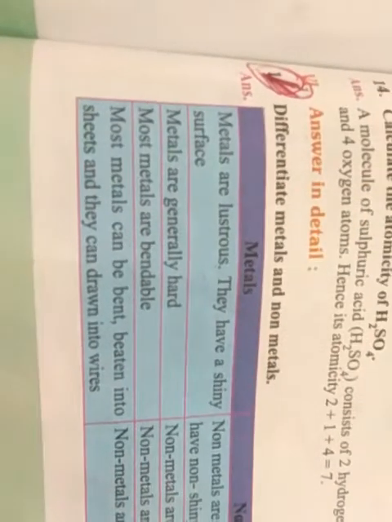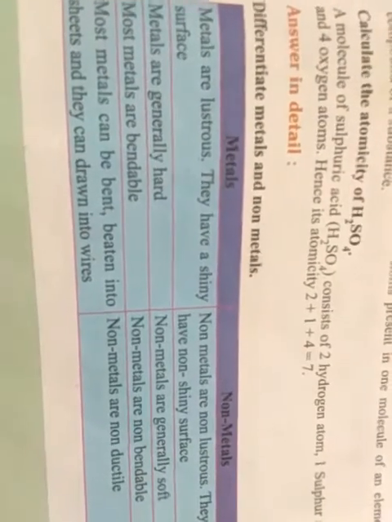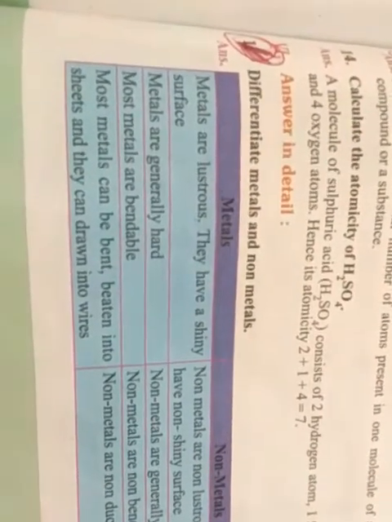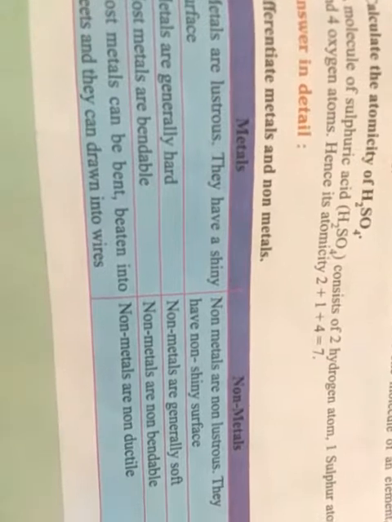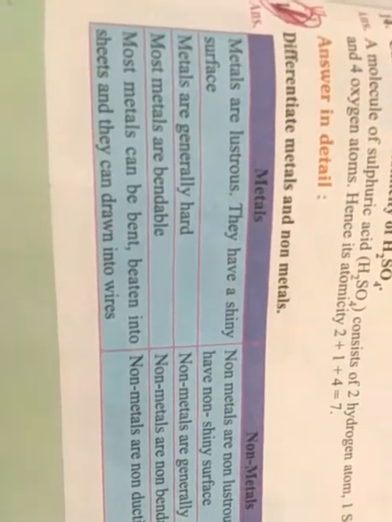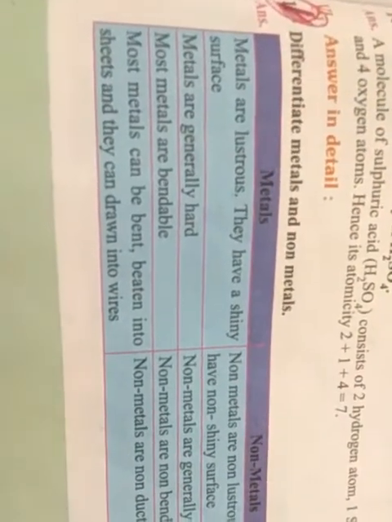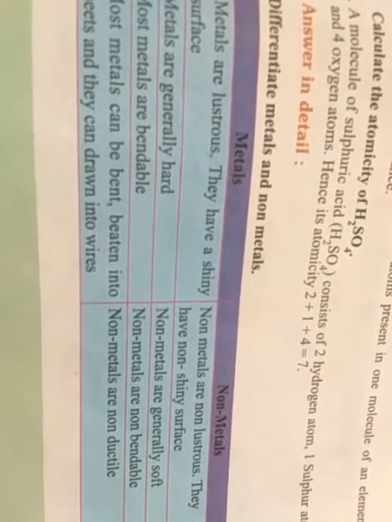Second point, metals are generally hard, while non-metals are generally soft. Most metals are malleable, non-metals are non-malleable. Most metals can be bent, beaten into sheets, and drawn into wires. Non-metals are non-ductile. Okay, so next, fifth point is,